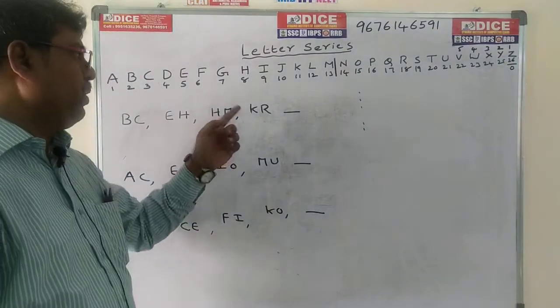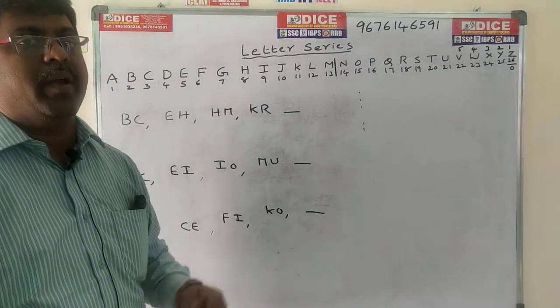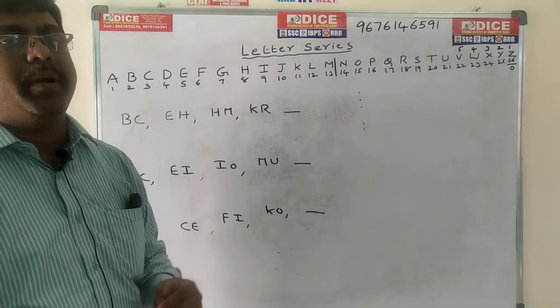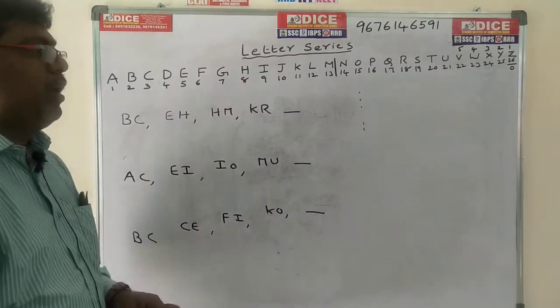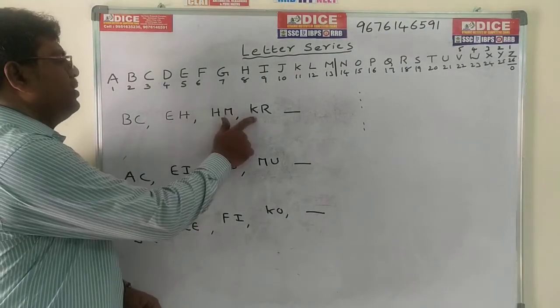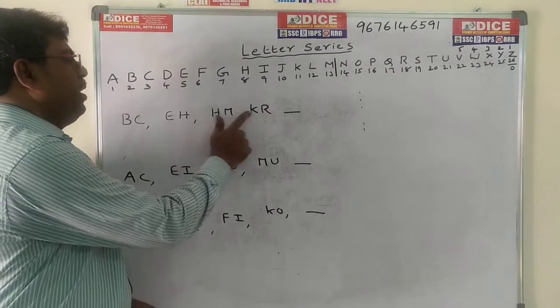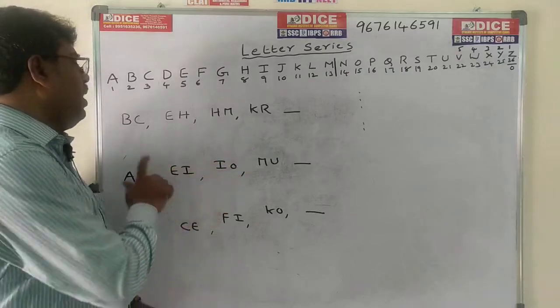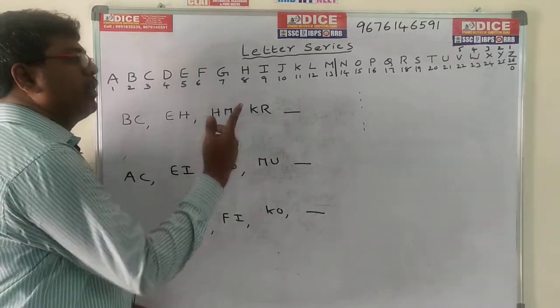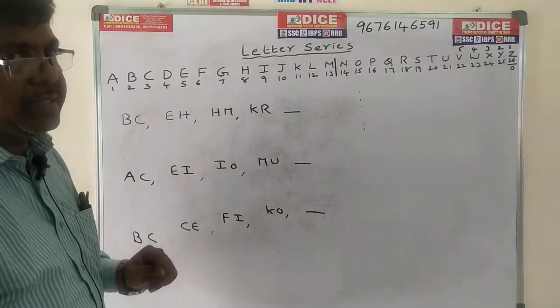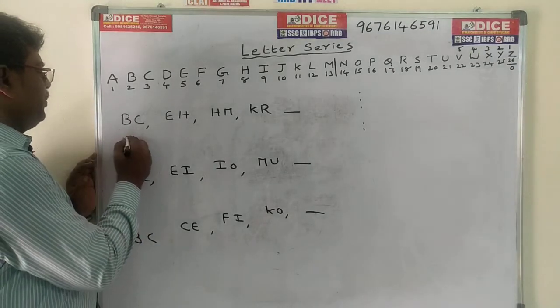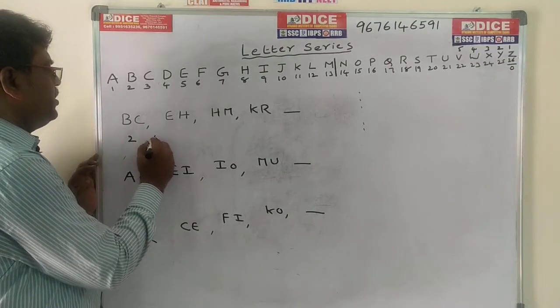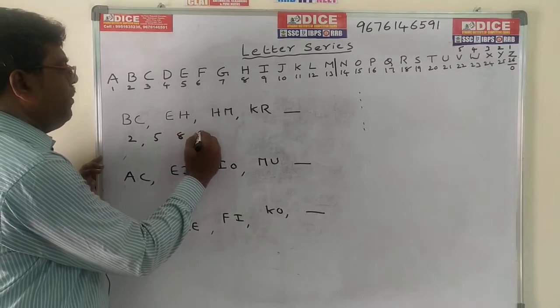Now we are taking double letters. Before we took single letters, now we go for double letters. How to do double letters? Same process. All first letters B, E, H, K, we compare. All second letters C, H, M, R, we compare. Now I am writing all first letters as numbers. B means 2, E means 5, H means 8, K means 11.